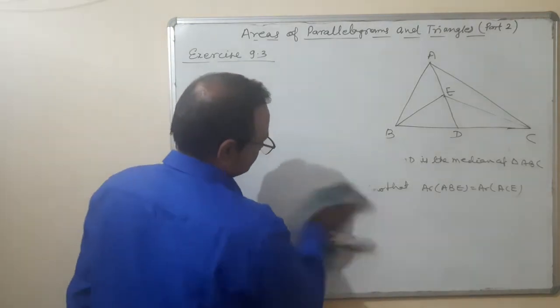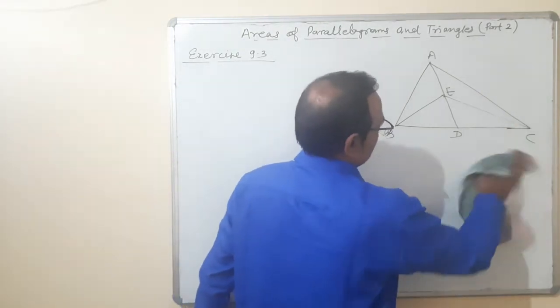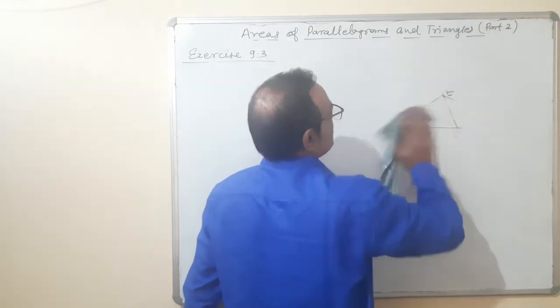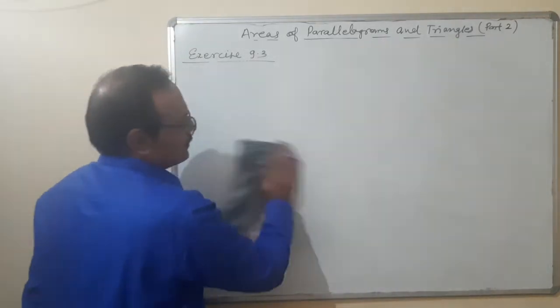Second question. From this exercise, I am taking many questions for solving.